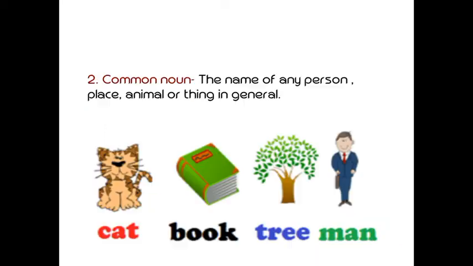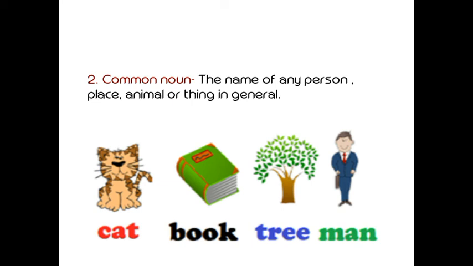Now look here. Common noun, the name of any person, place, animal or thing in general. In general means in common, like cat, book, tree, man. We are calling all cats by that. If we do not know the name, we'll call it cat. Look at that cat. But if you know the name, that cat's name is Pushy, so we will say look at that Pushy. So Pushy is the name, that is the proper noun. But when we say look at the cat, because we don't know its particular name, cat is the common noun.